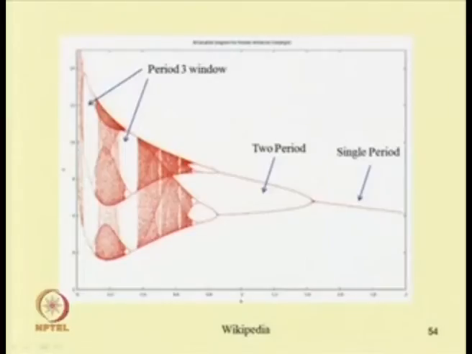So here we have windows: 1, 2, 3, 4, 5 windows here. Similarly, one can count 1, 2, 3, 4, 5. So the number of windows can be counted at these points, and within this chaotic response one can get some windows of periodic response. So this is the period doubling route to chaos.